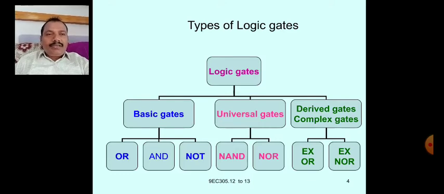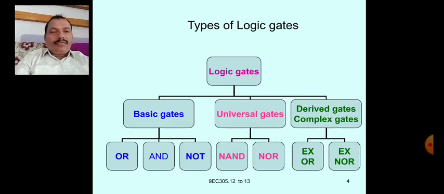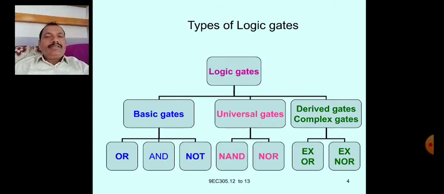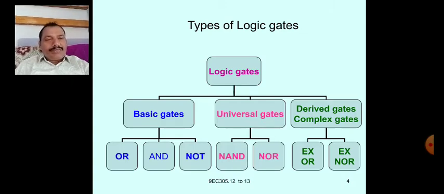We know that the logic gates can be classified into categories: basic gates, universal gates, derived gates, complex gates. Basic gates are OR gate, AND gate, NOT gate. Universal gates are NAND gate, NOR gate. Derived gates are complex gates such as XOR, XNOR gates.